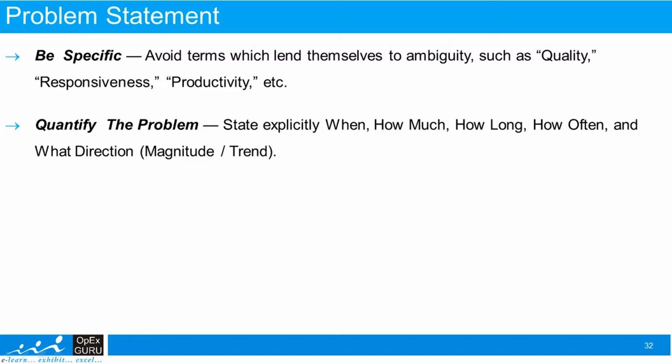Another very important thing is to decide and explain the trend of the problem in the past. Was this trend increasing over the past couple of days or months, or was this trend decreasing over the past couple of months or days, or it remained at the same level for the past couple of months and days? If we know all these things and if we explain all these things, it is very easy for the Six Sigma team to work upon. Let us see some more tips.